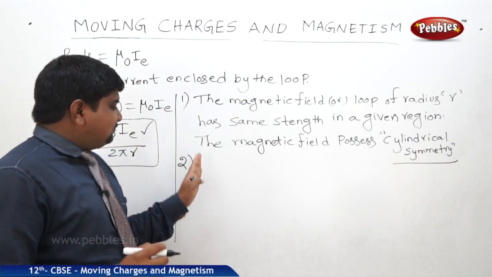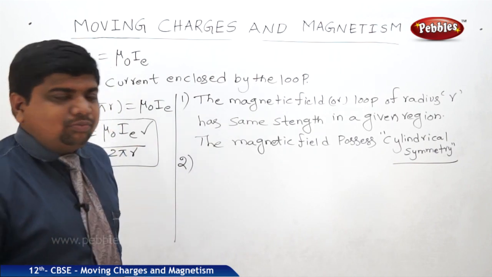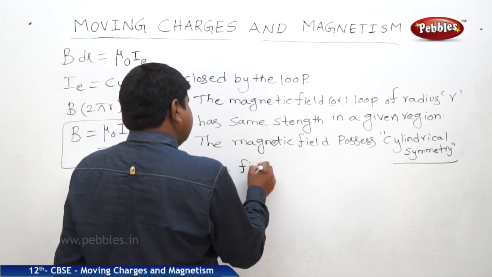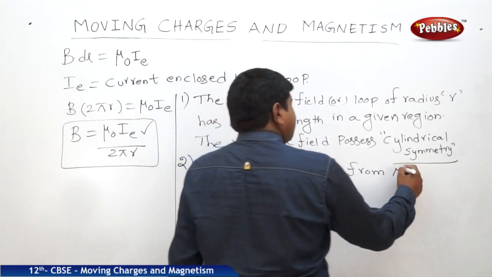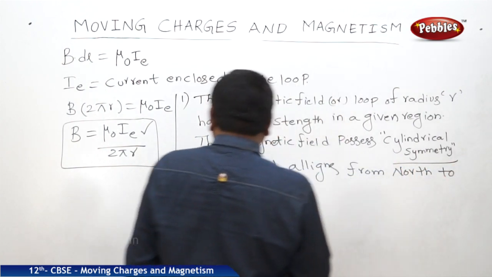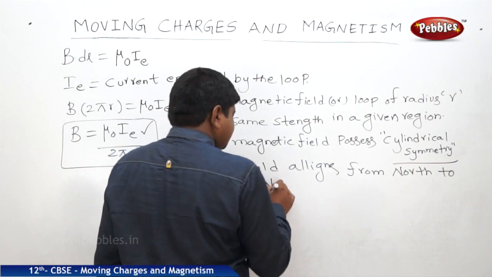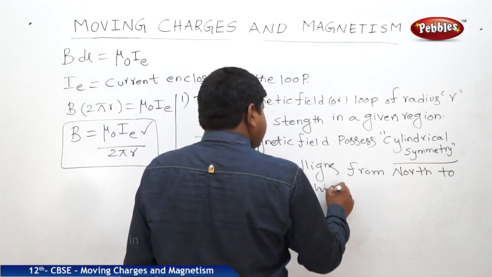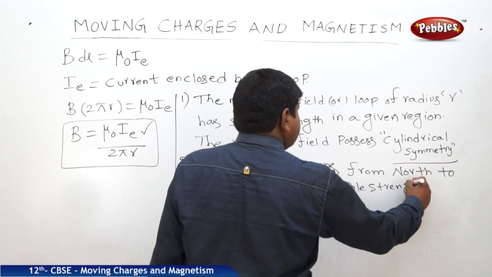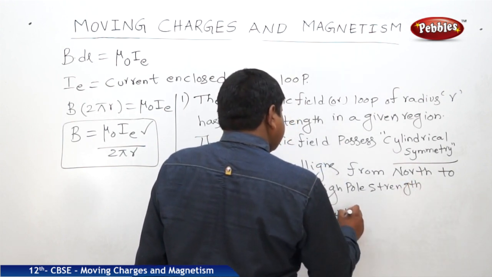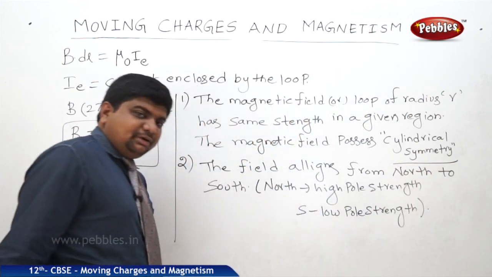So what is this point? The field aligns from north to south, as north is high pole strength and south is low pole strength.